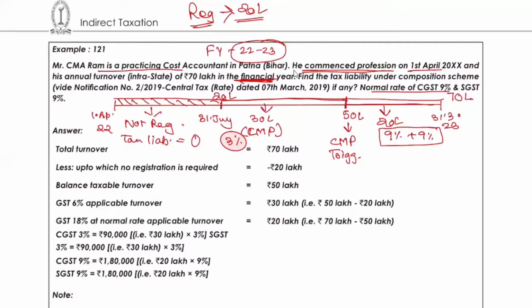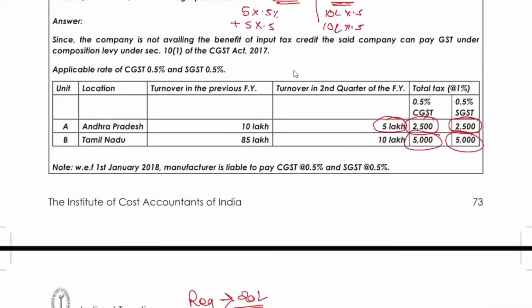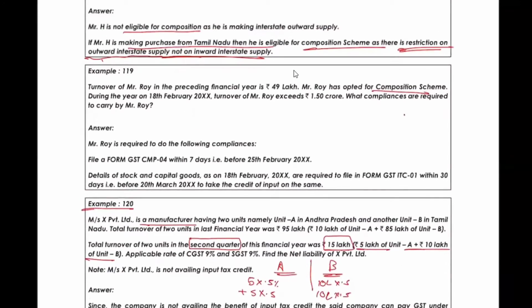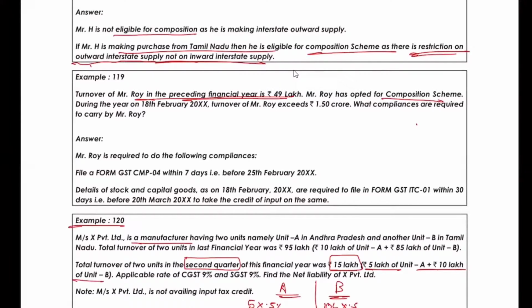Okay. So normally we have to assume things this way only, and this is the practicality. If you provide services, you know till 20 lakh there is no registration liability on you. Will you get registered and pay tax till this period? If you get registered under the composition scheme, then also 0.3% you have to pay. The example has changed. In this example, in the preceding year only it was 49 lakh, and he has opted for the composition scheme during the year, meaning in the current financial year he has already opted.